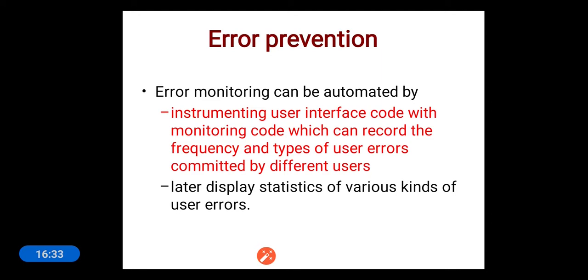Later, it displays the statistics of various kinds of user errors. Based on these statistics, whenever we design a new user interface, we keep them in mind and design accordingly. In that manner we can reduce the errors.